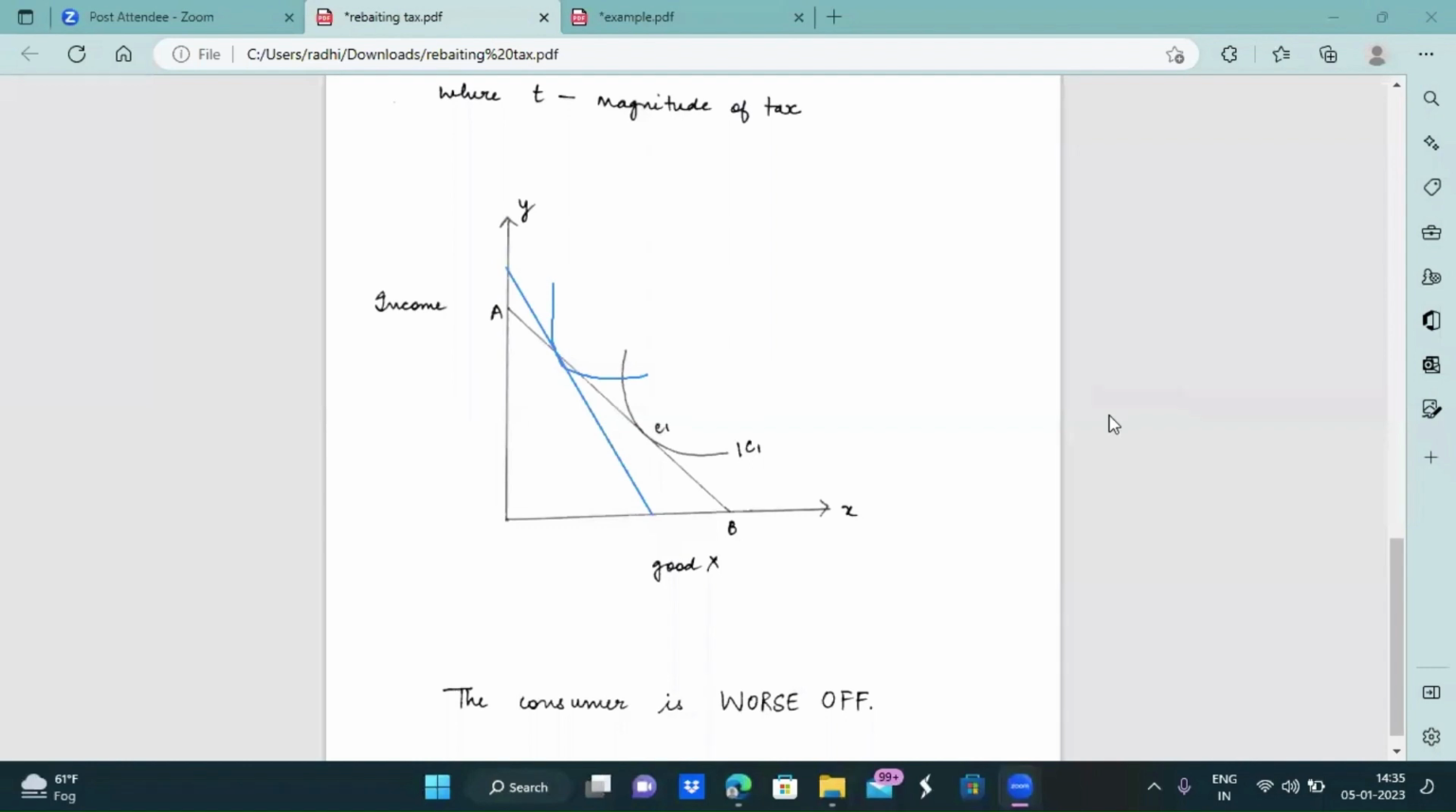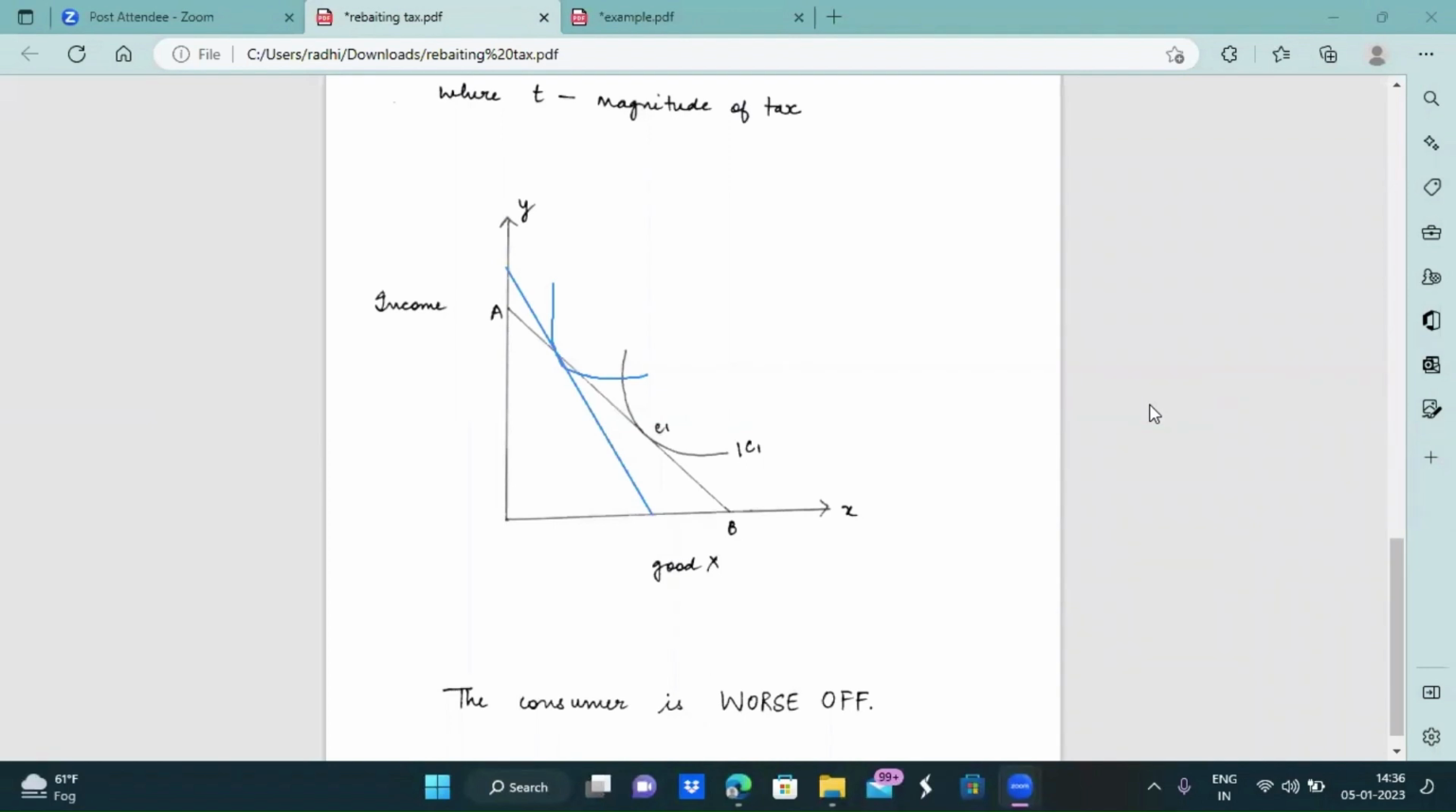Thus, from this application, we can conclude that when the government decides to impose a tax and simultaneously decides to reimburse the tax in the form of direct money payments, it leaves the consumer worse off than before. This was all about the application of rebating a tax.